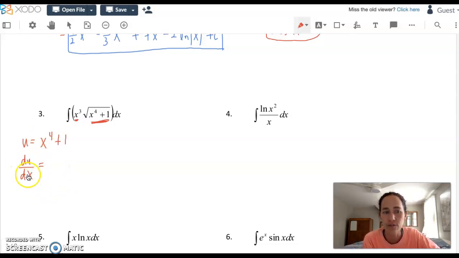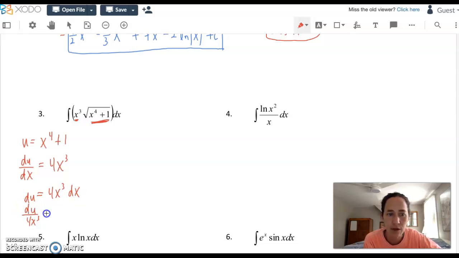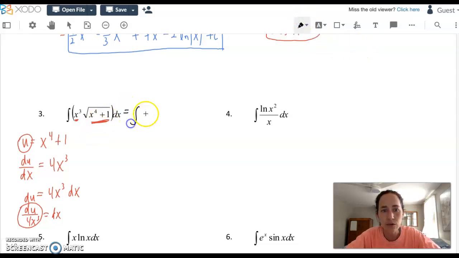We take a derivative, du/dx, of 4x to the 3rd. And then, just to be really thorough about it, we got dx by itself, so you can do a quick, easy plug-in. This will be helpful, and that'll be helpful. So we took it back in our substitution days. We took it back to the original, plugged in as much as we could in terms of u. So x to the 3rd square root of u, and then I'll write du over 4x to the 3rd.